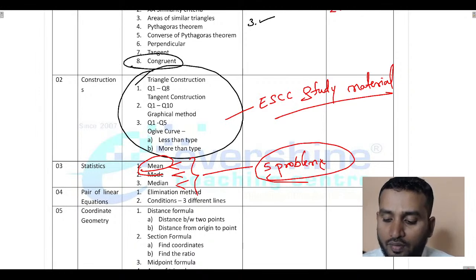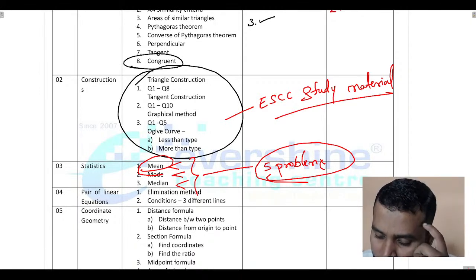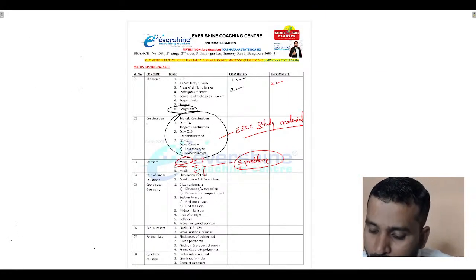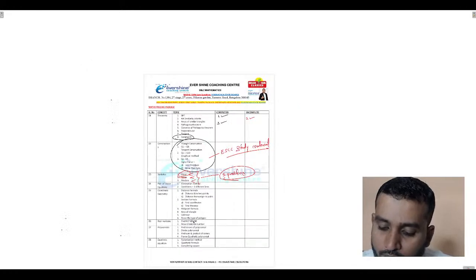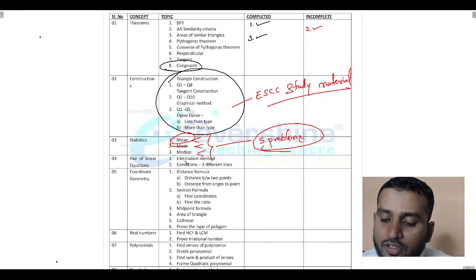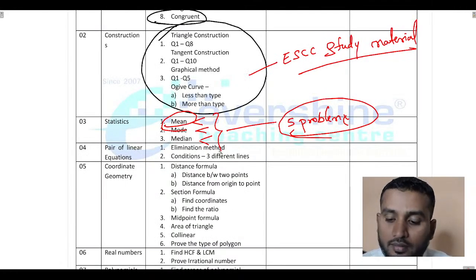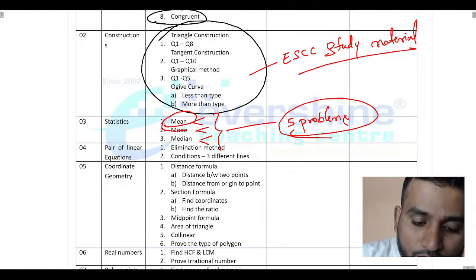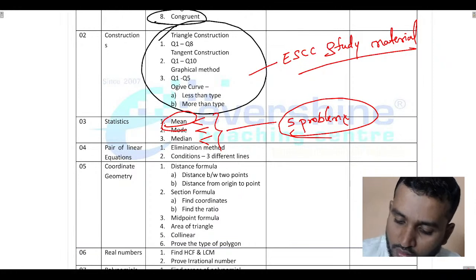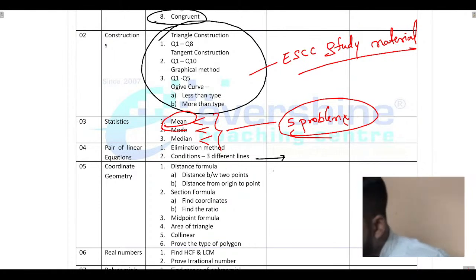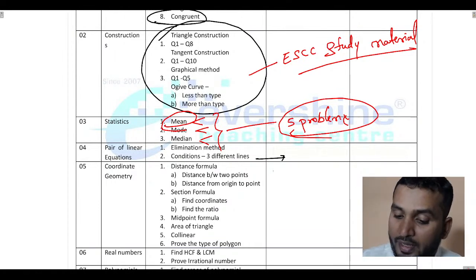And next, pair of linear equations. In the chapter pair of linear equations, what you people can do is very simple. Is this clear? In the pair of linear equations chapter, number 1 is the elimination method, and next is the condition of 3 different lines. So, what are these 3 different lines? Very simple, I will let you know what exactly it means. Okay. So, here we have 3 types of lines. Mean, mode, median, there will be a choice.